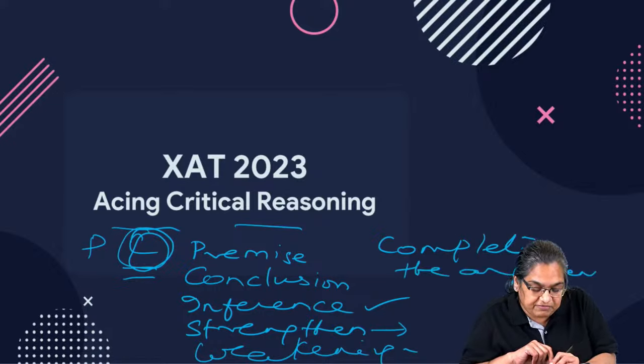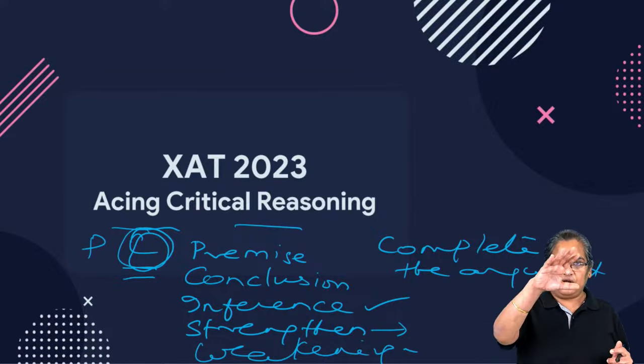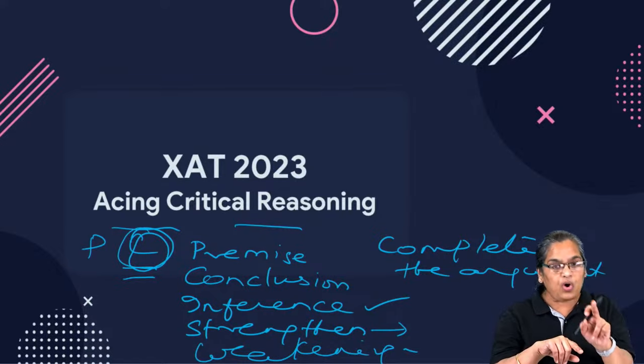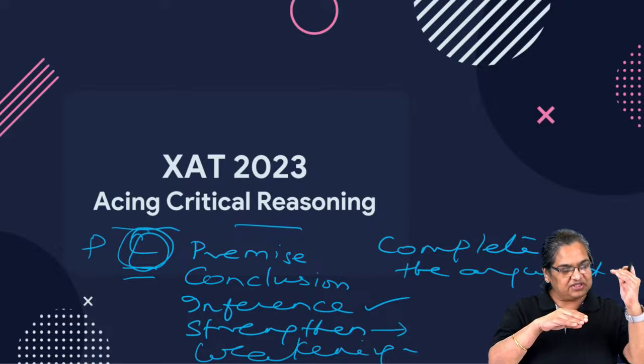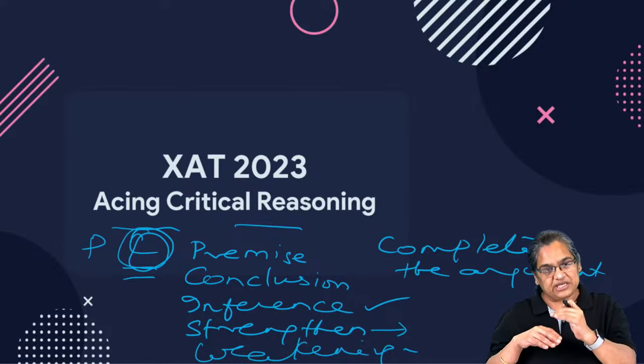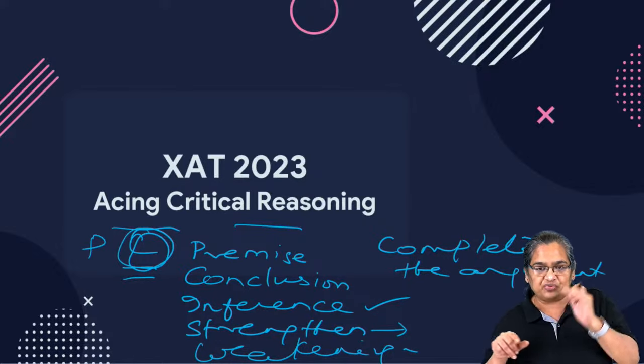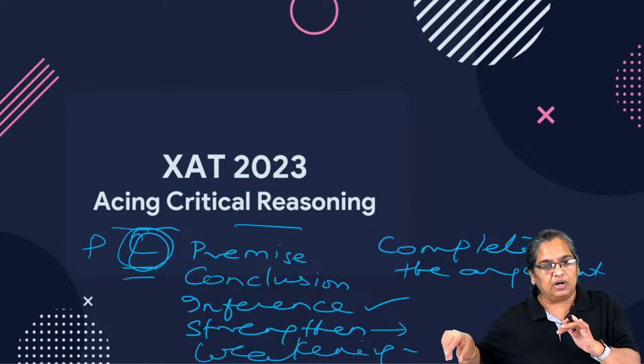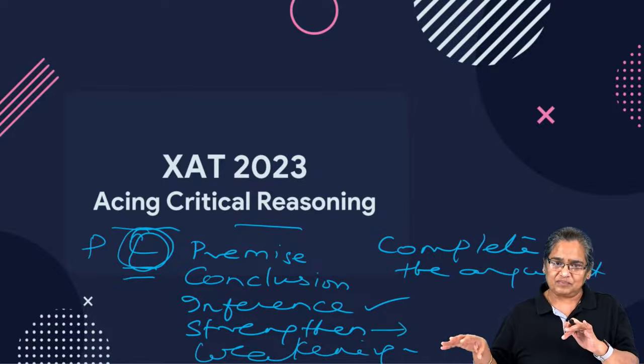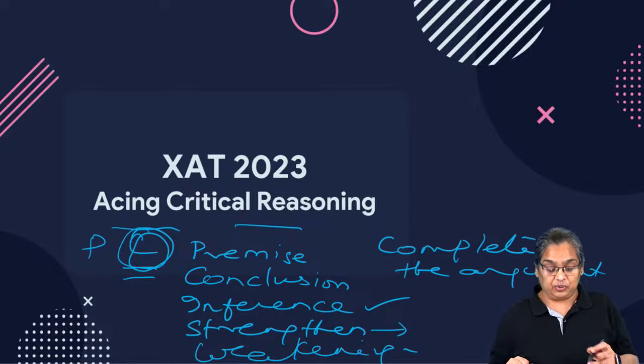Again, a very common feature of GMAT 2, where an argument is given. You look at the flow of the argument and you say, if A happens, B happens, B happens, C happens. Therefore, you now look for something which will connect A, B, and C to a logical D there. And in addition to that, in XAT, they give you the conversations.